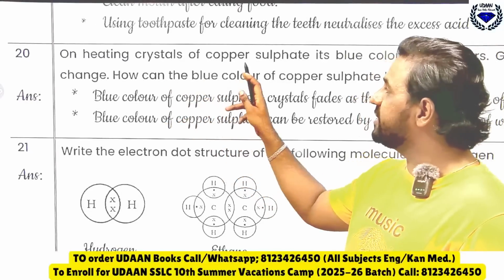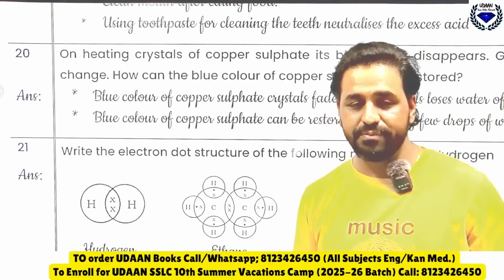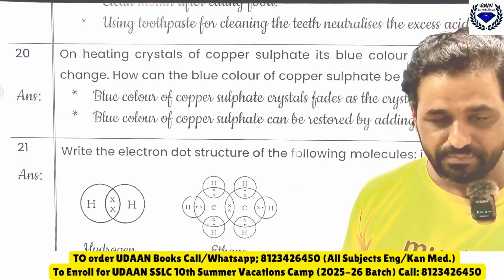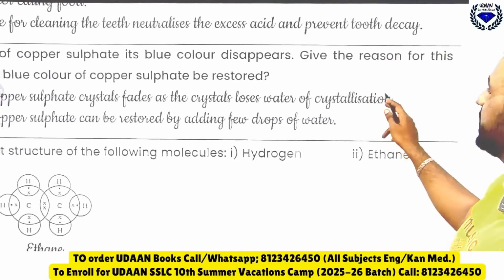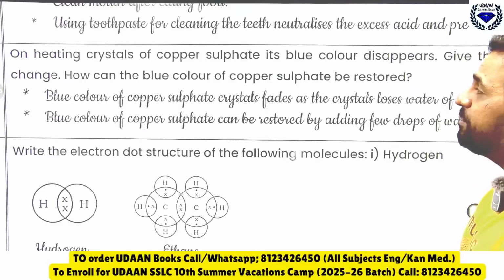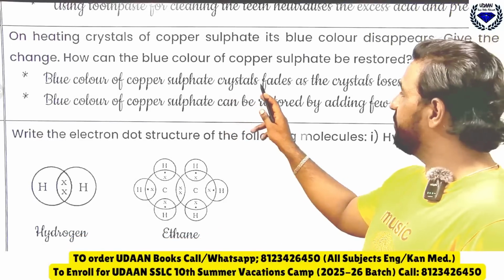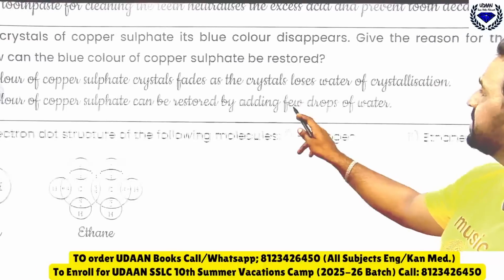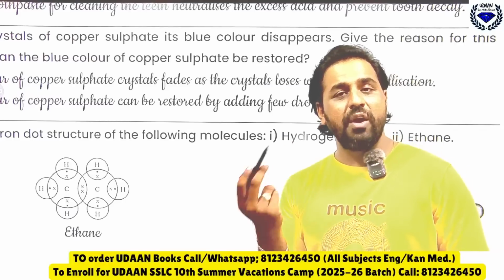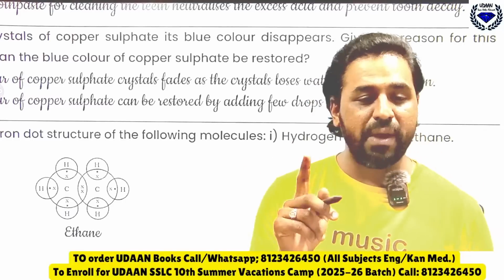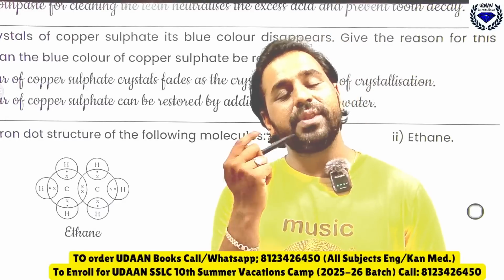Then the next question here is 20. On heating crystals of copper sulfate, CuSO4 crystals, its blue color disappears. Give reason for this answer. How can the blue color of the copper sulfate be restored? See, the blue color of the copper sulfate crystal fades as the crystal loses water of crystallization. Remember, water of crystallization is a 1 mark fixed question. What is water of crystallization? It is the loss of water.